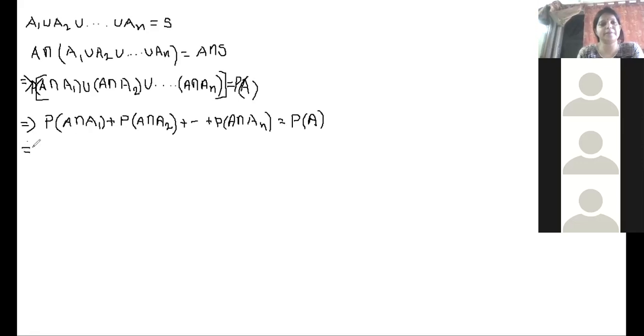Next, see what I am writing. Probability of A intersection A1. Now I'm going to use the definition of conditional probability that we have done.